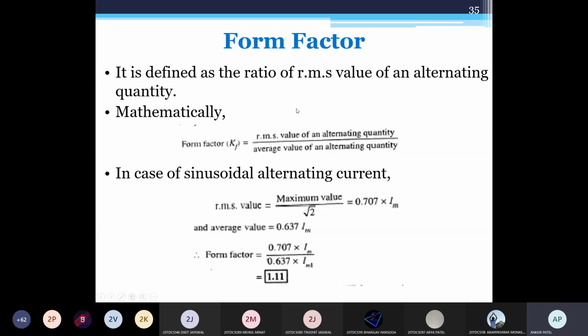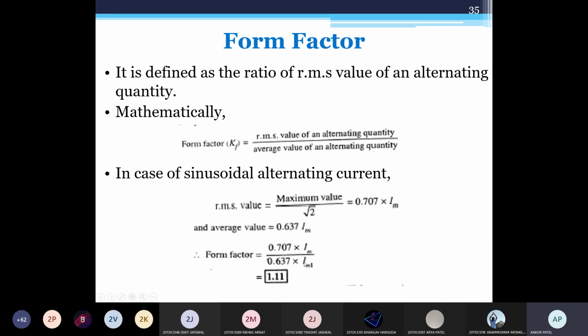Form factor. Form factor is the ratio of the RMS value of an alternating quantity to the average value of an alternating quantity. For the sinusoidal current, we know the RMS value is Im by root 2, meaning 0.707 Im, and the average value is 0.637 into Im.